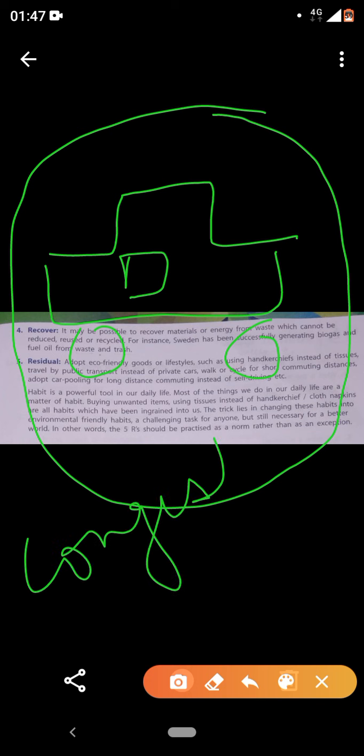Because of that, a lot of smoke is produced. Your car will produce smoke, the car behind you will produce smoke, resulting in more smoke generation and air pollution. This is what we need to stop, and we need to go for public transport, because a lot of people will be using public transport, resulting in fewer uses of personal vehicles.